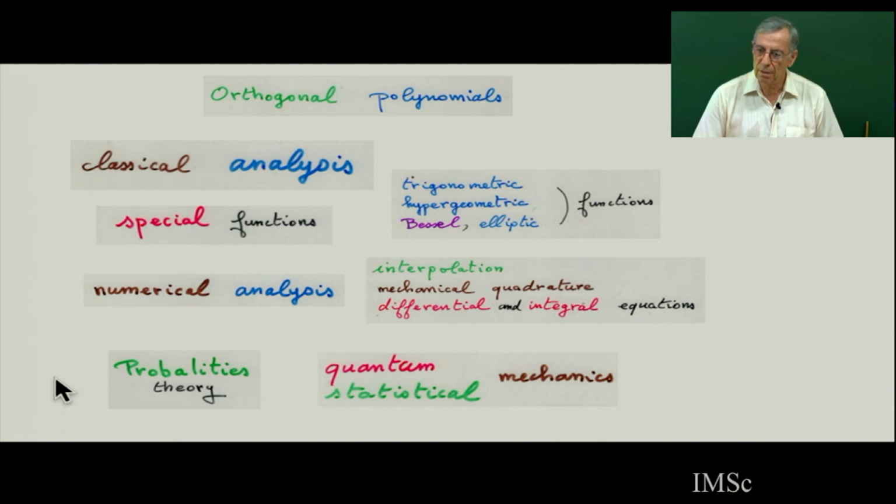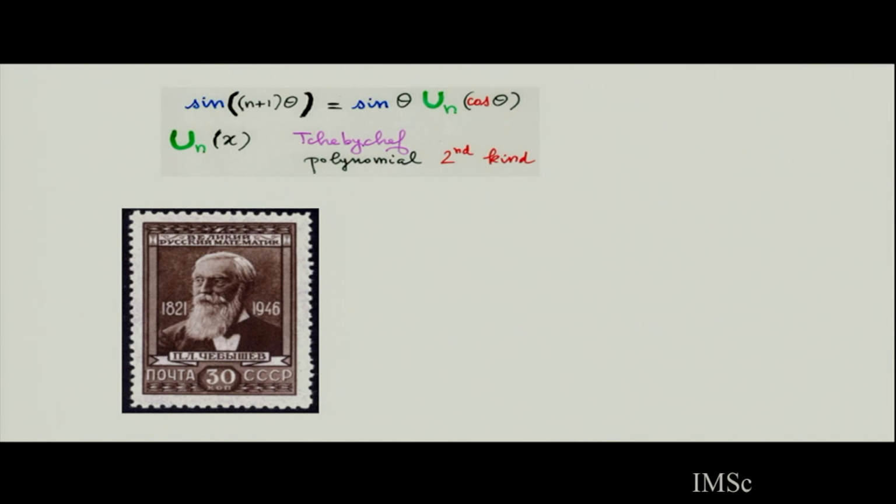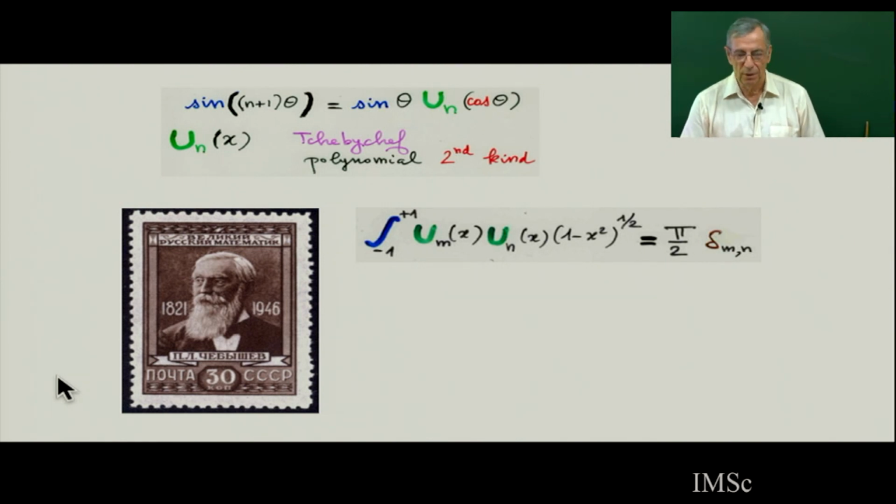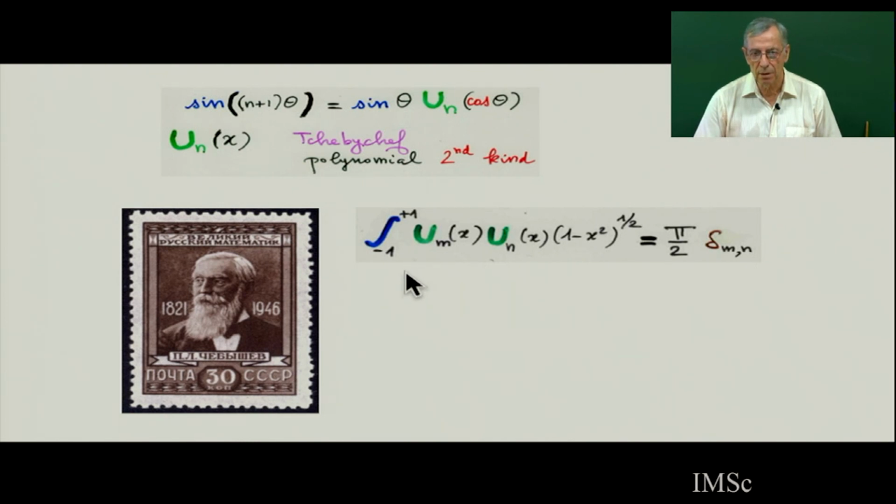In physics, they appear many, many times. Maybe the first time they really appear goes back to Chebyshev in the 1850s, with the famous Chebyshev polynomials, which are trigonometric functions, when you express sin((n+1)θ) as a function of sin θ and a polynomial in cos θ. U_n is a Chebyshev polynomial of the second kind. These Chebyshev polynomials are orthogonal: you see, this is an integral over a certain measure, the scalar product of two polynomials.